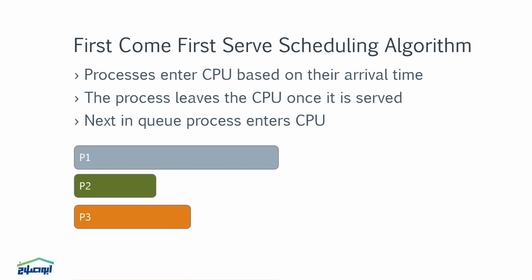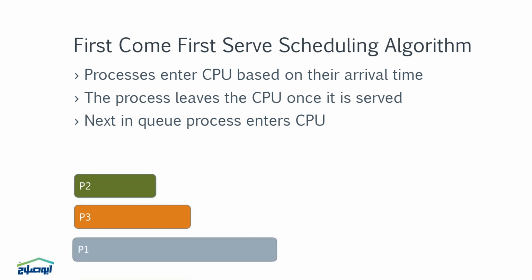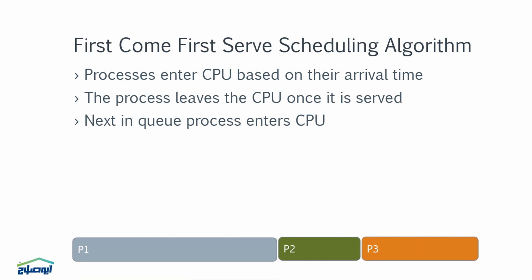execution. 3. Execution time. The selected process runs until it completes its execution or is blocked by an I/O operation. 4. Completion. Once a process finishes, the next process in the queue is selected for execution. 5. Waiting time. The waiting time for each process is the time it spends in the ready queue before getting the CPU.